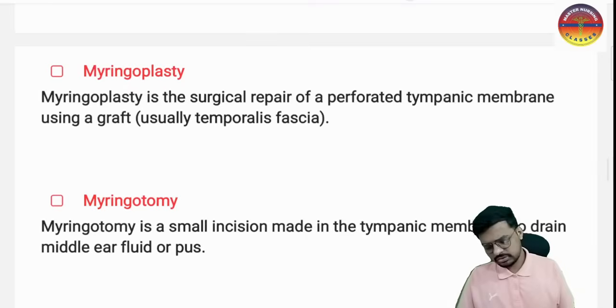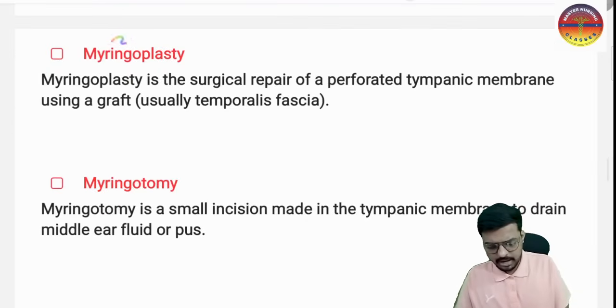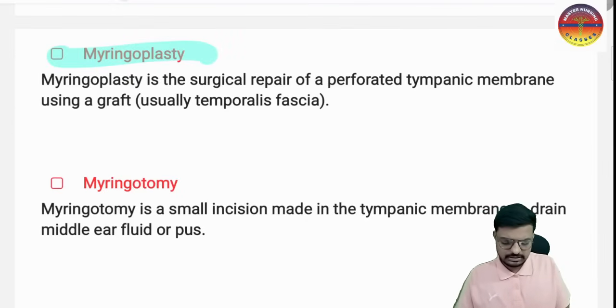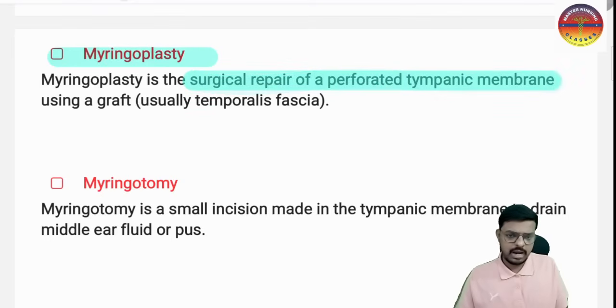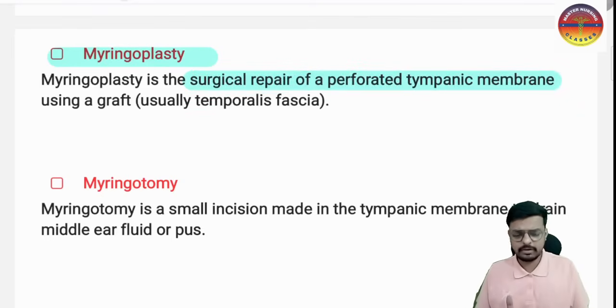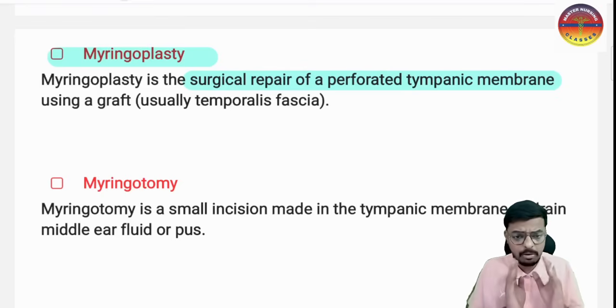Yes sir, so you understand this here. Myringoplasty means we are surgically repairing the perforated tympanic membrane. The tympanic membrane has already been perforated, and we are surgically repairing it. That is what we call myringoplasty.